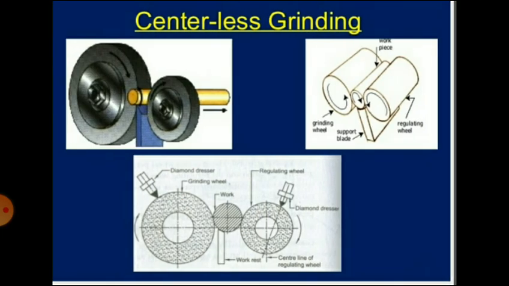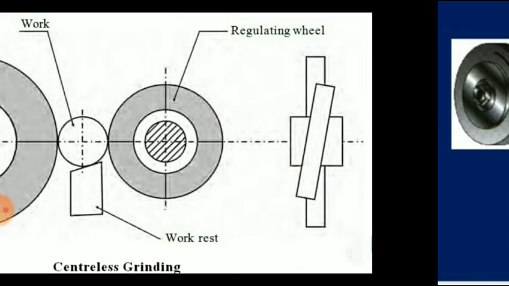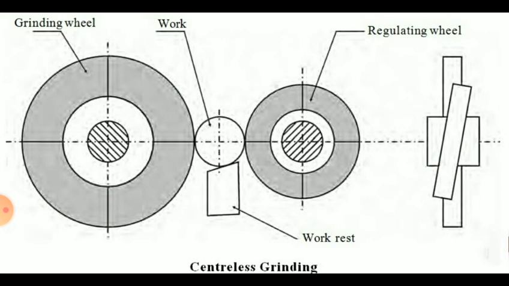So, you can see the diagram of centerless. There is a grinding wheel and there is a regulating wheel. In between, the work is placed and it is supported by the work rest. Both the grinding wheel and the regulating wheel are rotating, and the workpiece is ground in between the grinding wheel and regulating wheel. So this is a diagram. There is a grinding wheel. On the right hand side you can see there is a regulating wheel, both are rotating, and there is a work rest. On the work rest the work is placed.